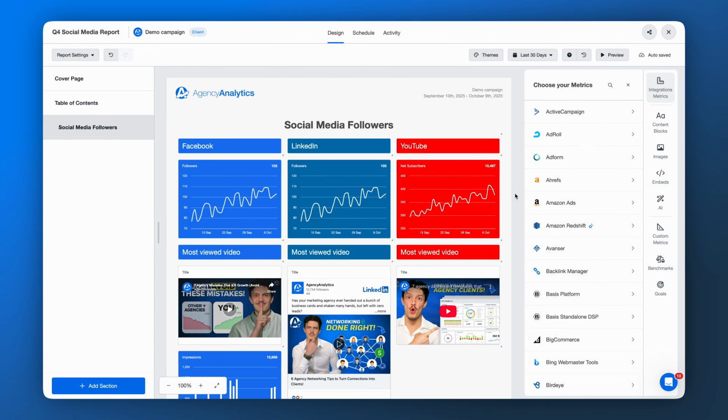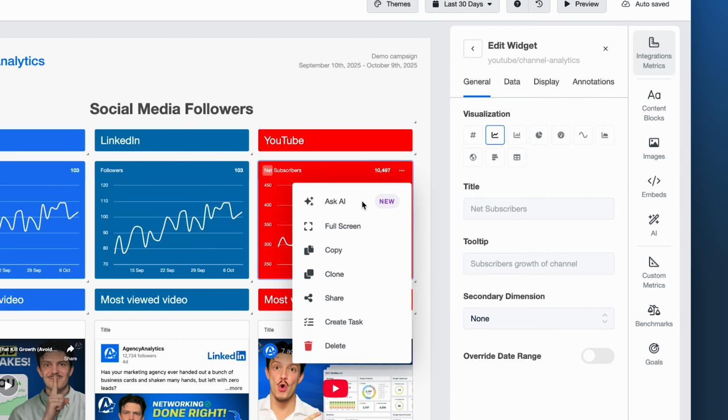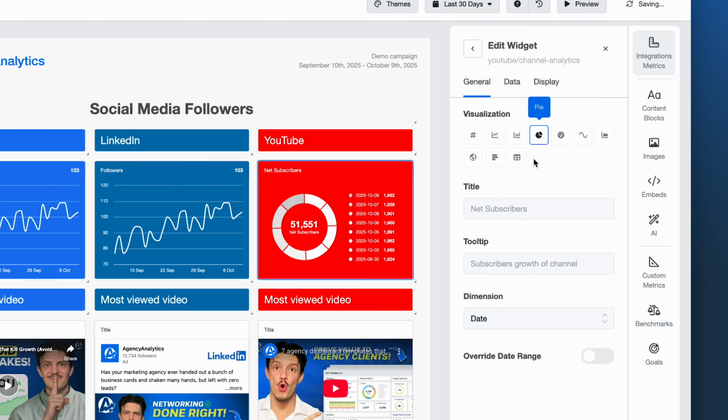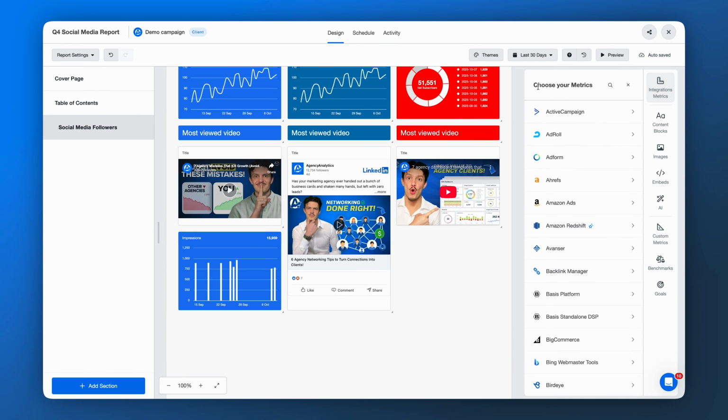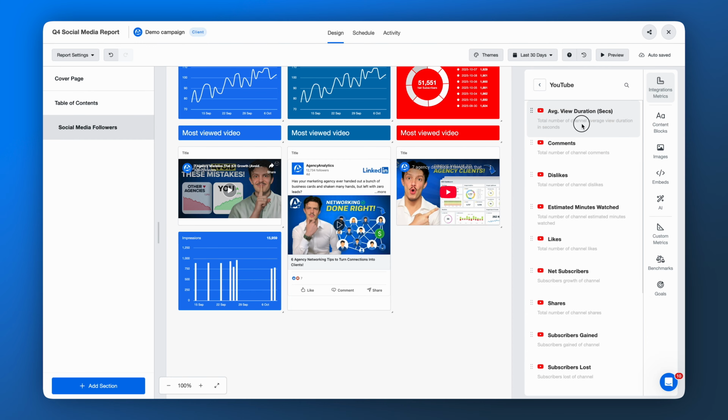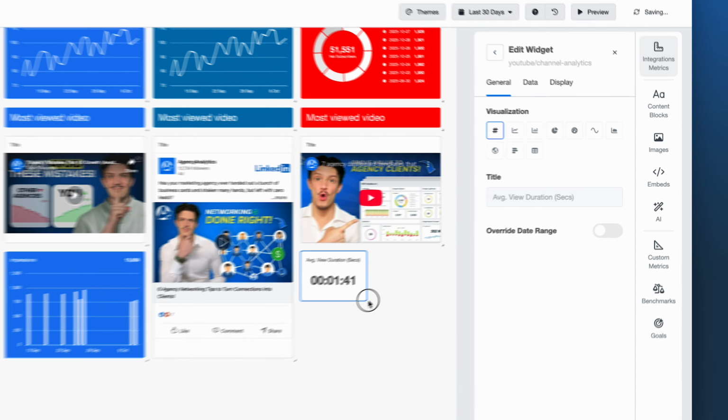Want the bigger picture? Blend YouTube data with 80+ other integrations like Facebook, LinkedIn, or Instagram, and build a holistic view of performance in one place. Tailor each dashboard with drag-and-drop widgets or fast-track setup with agency-ready templates.